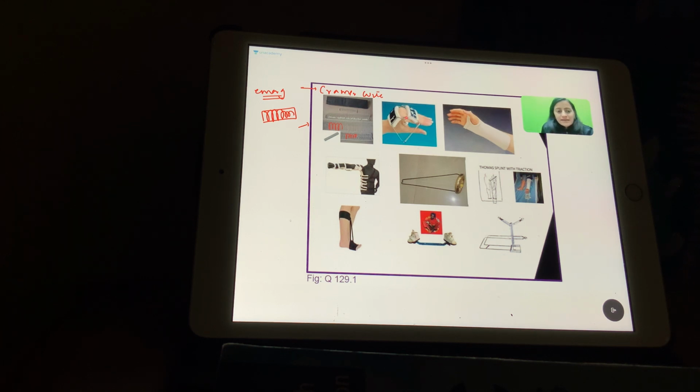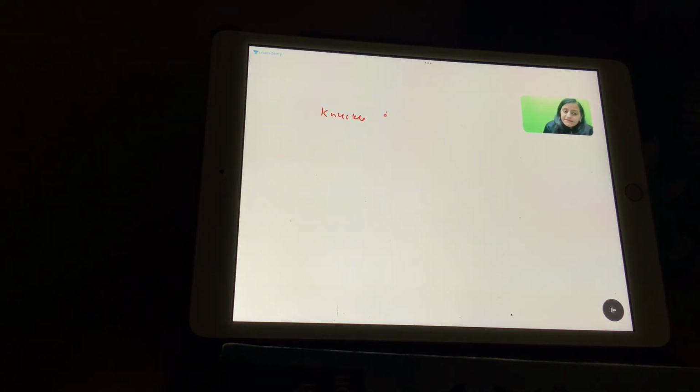Next one, what we are seeing there is the bending of the knuckles. So this is called knuckle bender splint. The bending of the knuckles is the action of which muscles? The knuckle bending is the action of lumbricals muscle, right? So it is MCP flexion. We remember it like the Babaji ka Tullu wala action, MCP flexion, IP extension. So that is the action of the lumbricals muscle, correct?